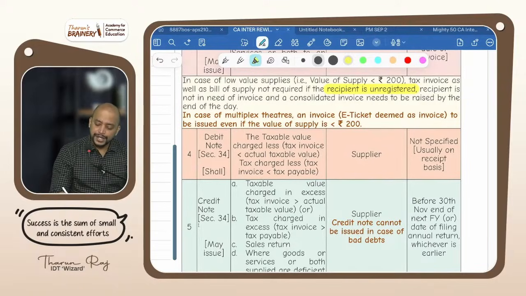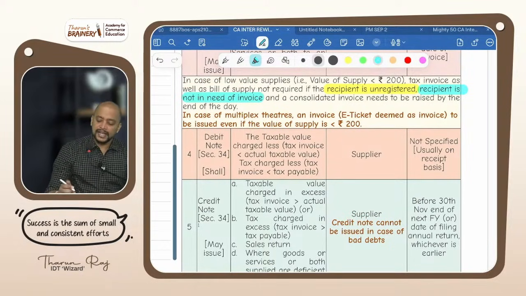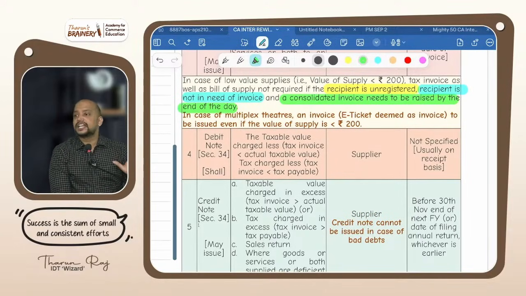Condition number 2, the recipient is not in need of an invoice. Condition number 3, a consolidated invoice needs to be raised by the end of the day. Just for accounting purposes, they will prepare a consolidated invoice and keep it with them. So these three conditions should be satisfied.